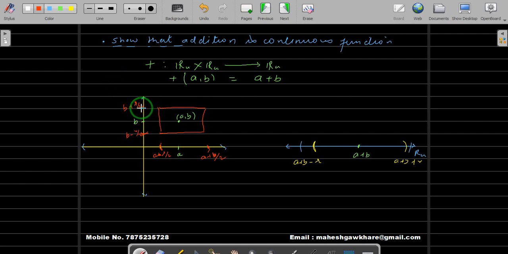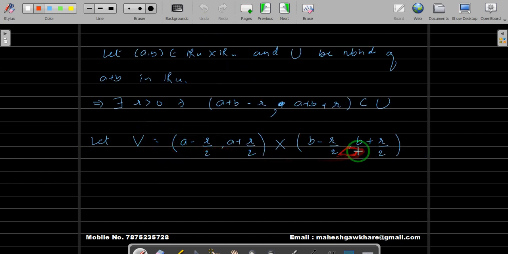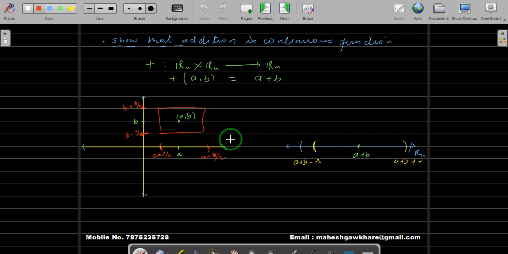As I said, these boundaries of these rectangles are not included. In fact, the square boundary is not included. And as we have seen, this is an open interval, then this is an open interval. So this is an open set in the domain, that is R cross R.